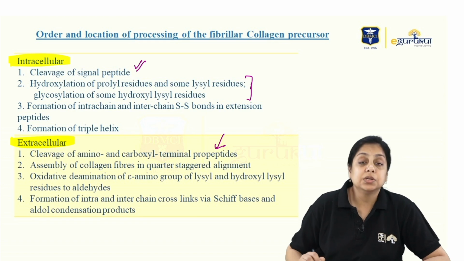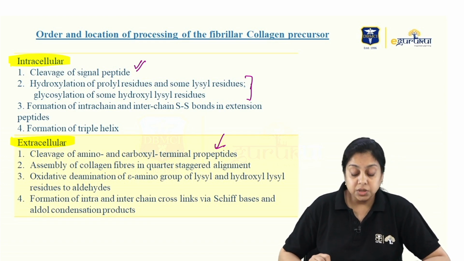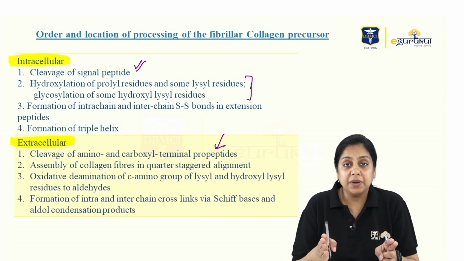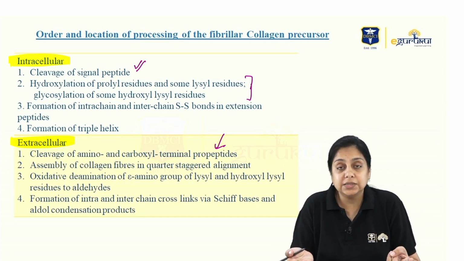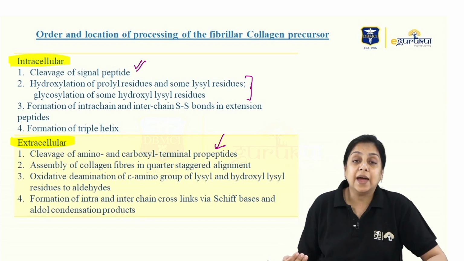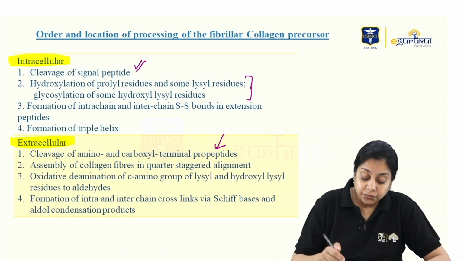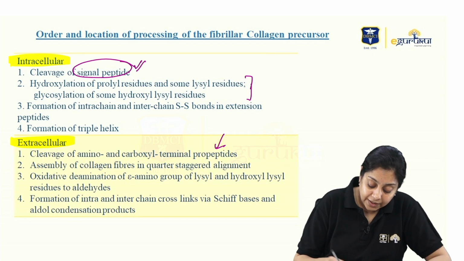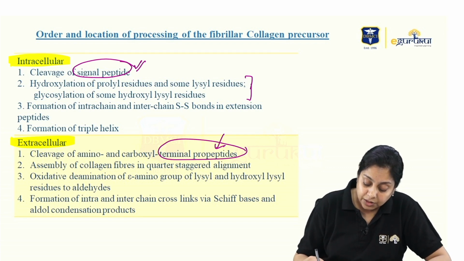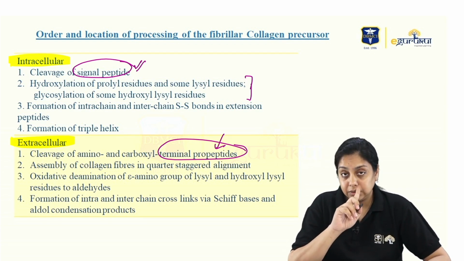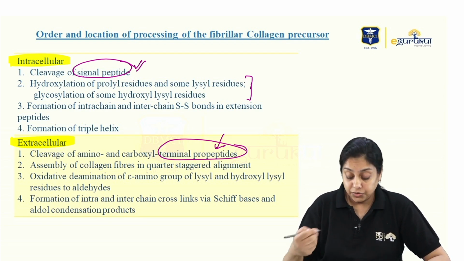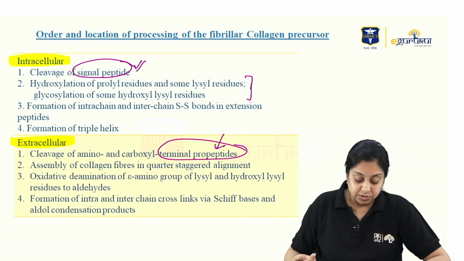Another asked question was related to this: whether the amino or the carboxy terminal peptides are cleaved. Terminal means your C terminal and N terminal of the protein, right? So where is that being removed? Don't get confused between the signal peptide and this terminal propeptide. The signal peptide is at the very beginning, the very first step. Now these are the terminal peptides we are trimming off, right?